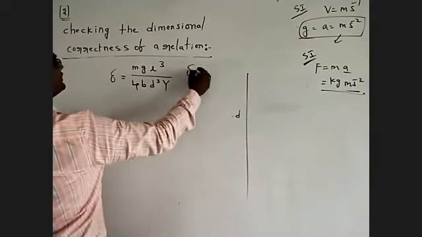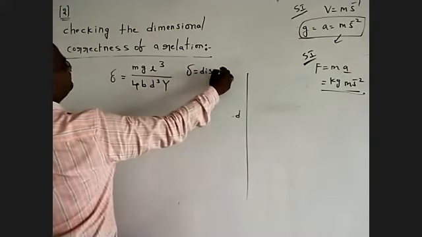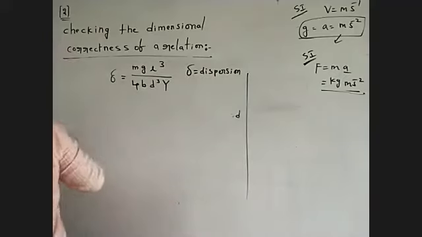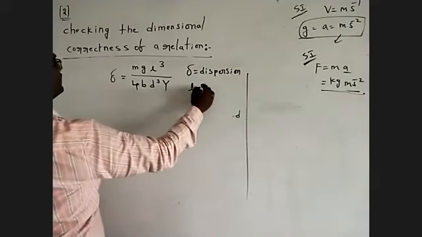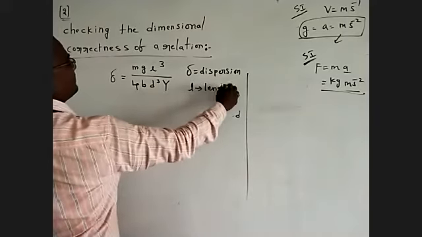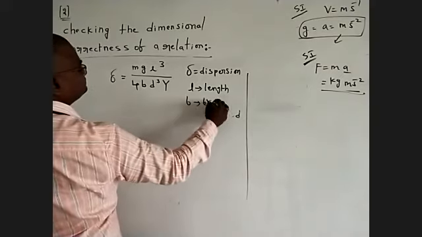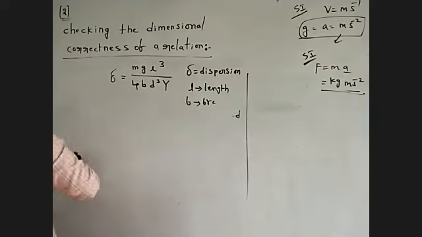Here del is depression. L means length. b means breadth.